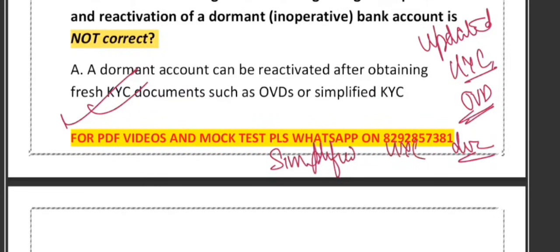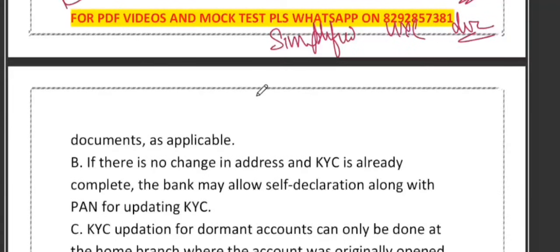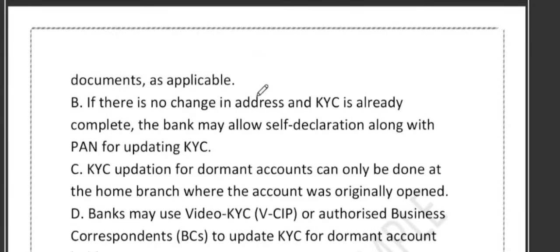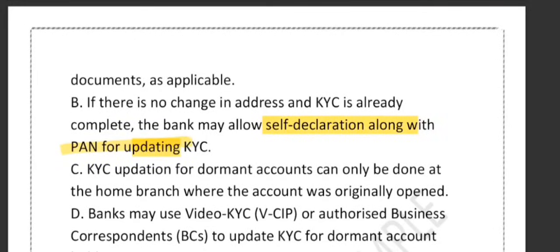So if the customer's old KYC documents are outdated or invalid, what will the bank do? The bank may ask for an updated OVD or a valid simplified KYC document. This is fully allowed. Option B says self-declaration plus PAN. If there is no change in the address and KYC is already complete, the bank may allow self-declaration along with PAN for updating KYC. Yes, this is the correct statement.